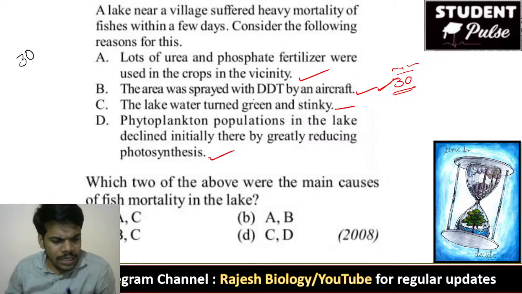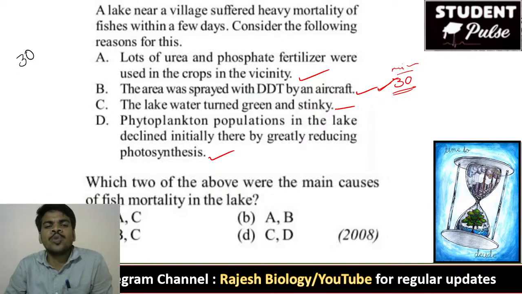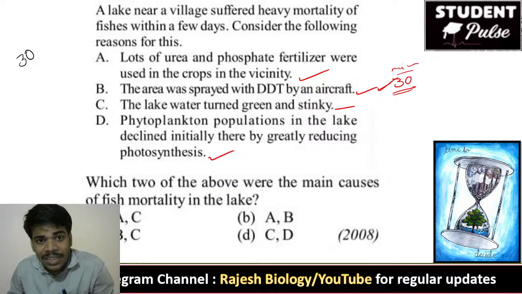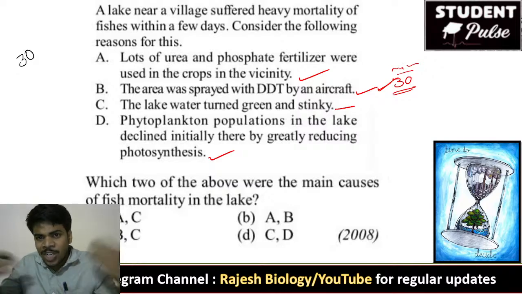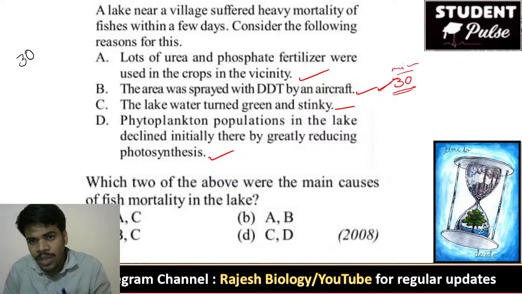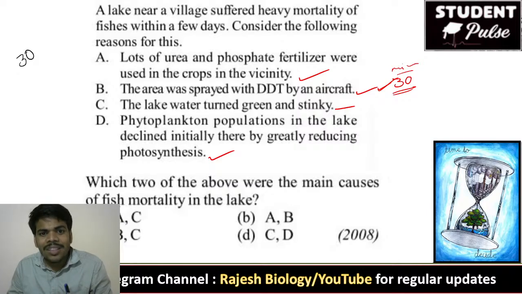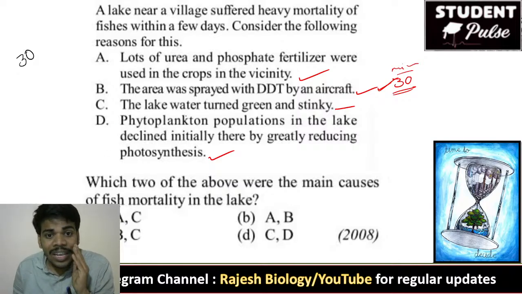So the right answer is, yes, Madhu, Hamprasad, Jnaneshwari, Rajeshwari, these two are correct. I've already told you, lots of urea and phosphate fertilizers increase the nutrients in the lake. Automatically, the increased nutrients attract the animals, and animals release carbon dioxide. Carbon dioxide attracts the plants. Plants will grow and an algal bloom is formed. Because of the algal bloom, oxygen is not sufficient, so the animals are going to die. That is the reason. So the lake automatically turned green and sticky because of the algal blooms. So A and C are the right answer for this question.